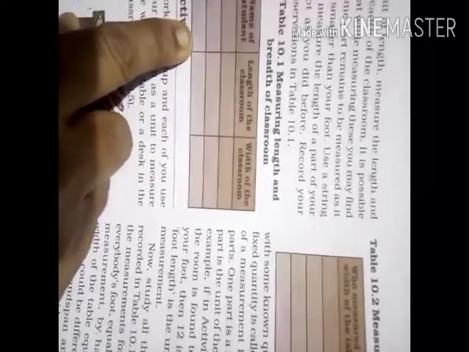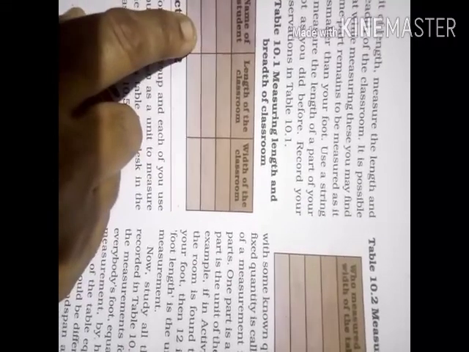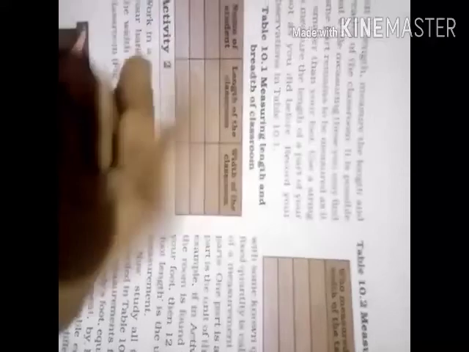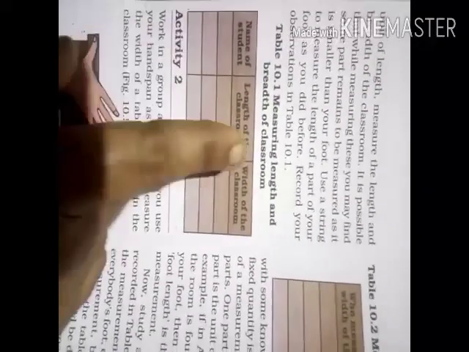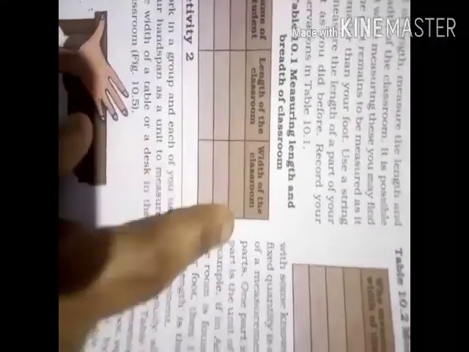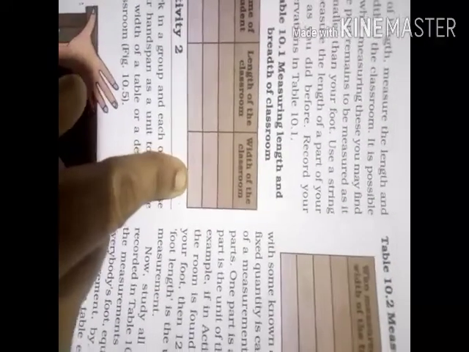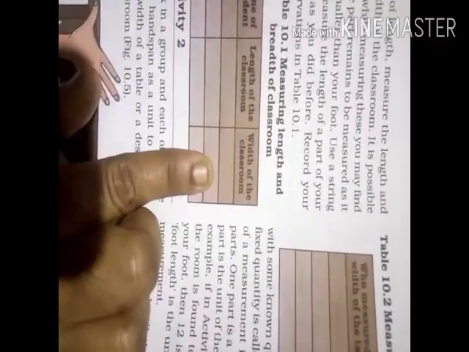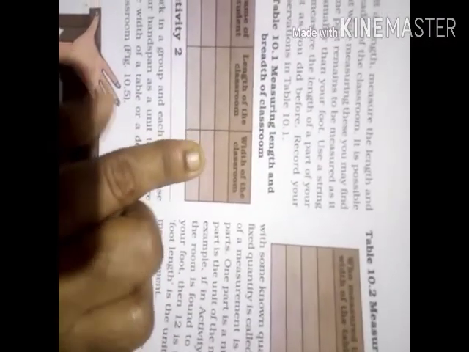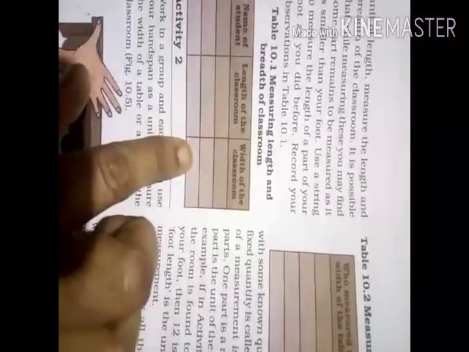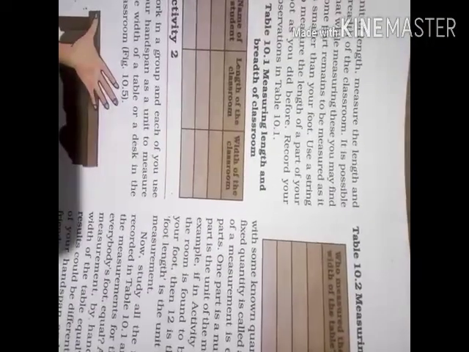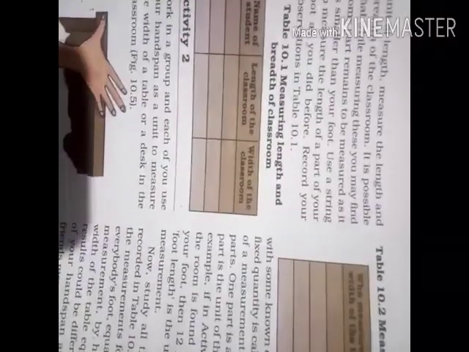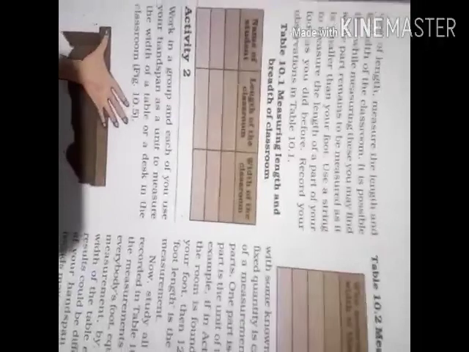And then in the third column you can use your mother's, or if you have a brother or sister, anyone, your family members, and their length of the room, their width of the room. This you have to complete in your textbook only. Don't write this in your notebook, okay. Complete it in your textbook itself and find out the conclusion. In the next class I will ask about this, okay.